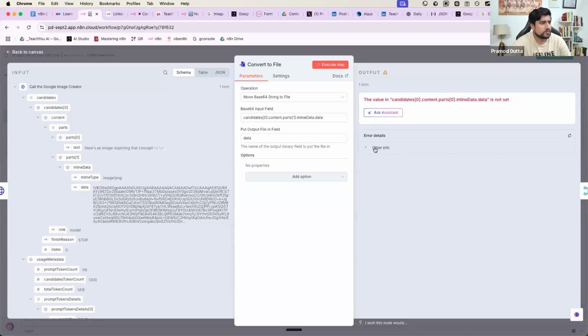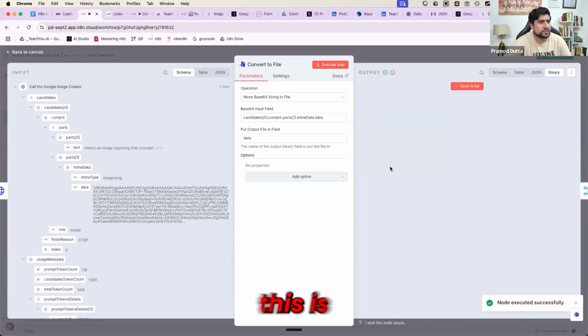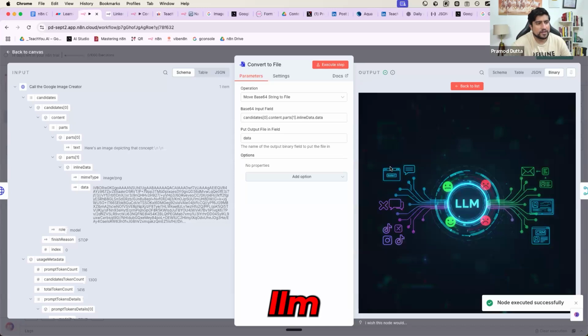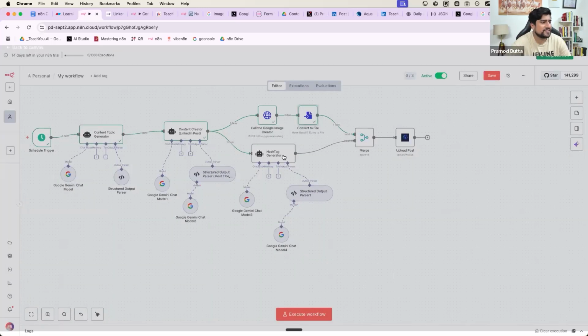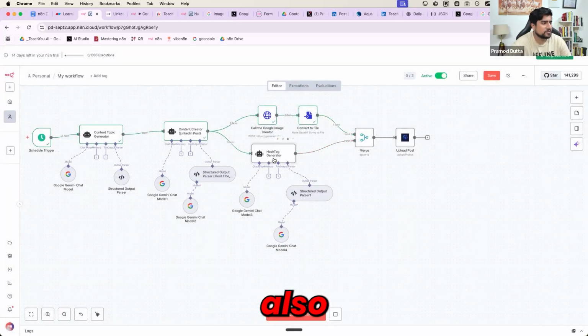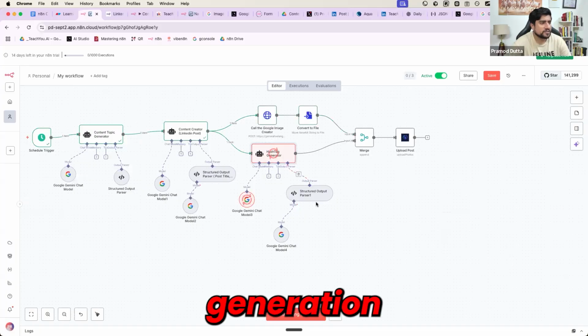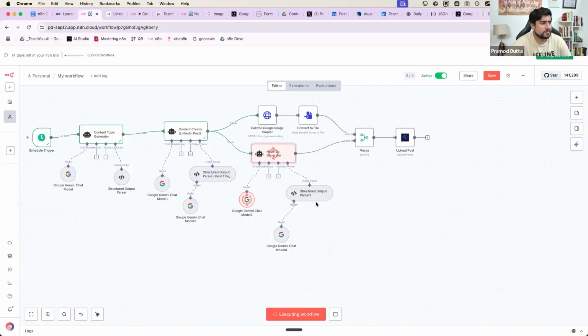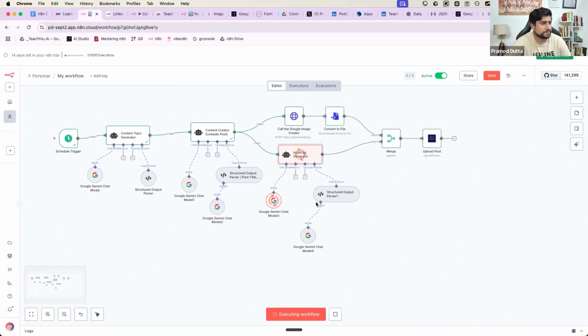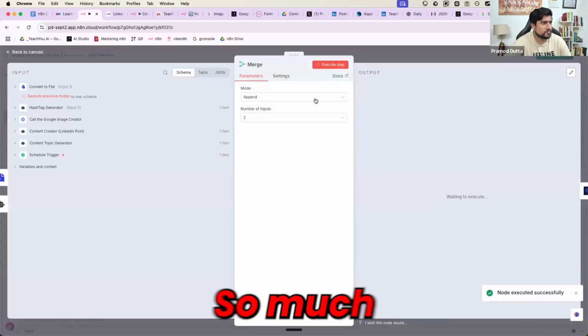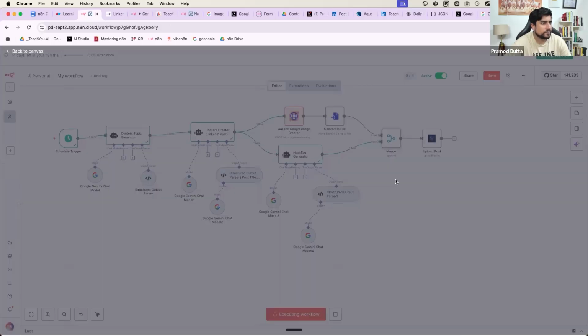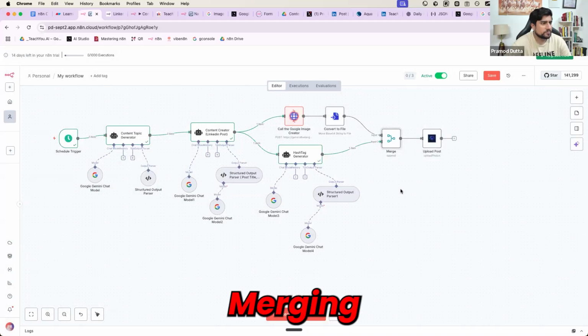What happened to this? Okay, yes. So this is the image it has generated, everyone. LLM, sad. Let me run this part also. Okay, let this complete also. Hashtag generation is also happening now. Everyone, again, I'm just rerunning. Okay, all this. Now we have everything. So merging both of them again.